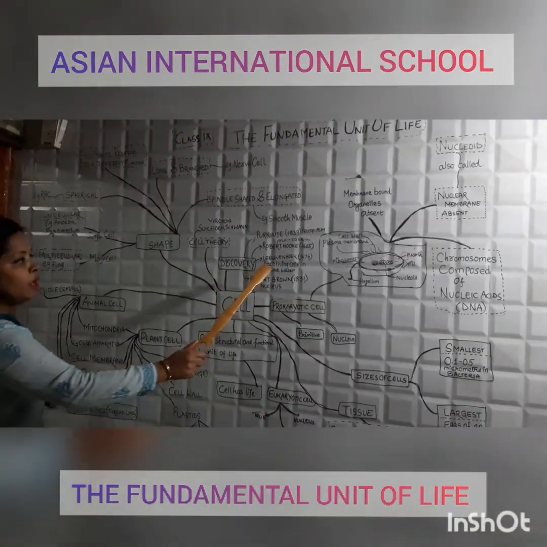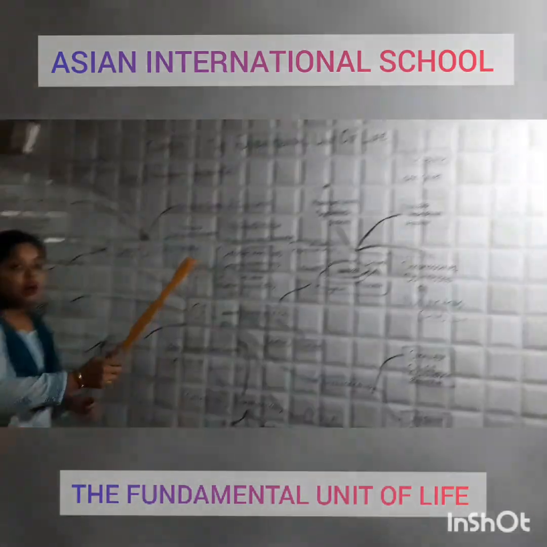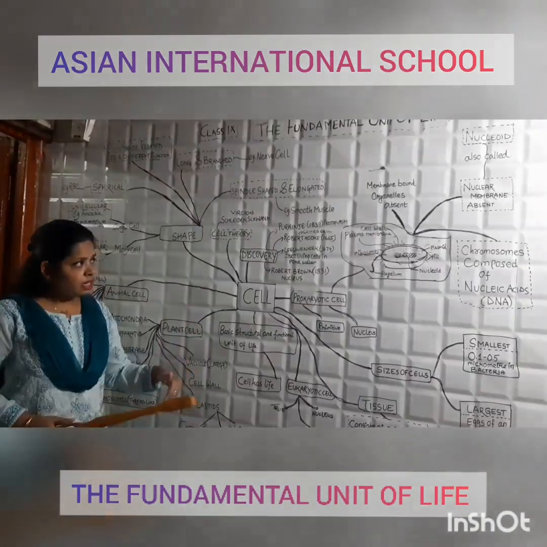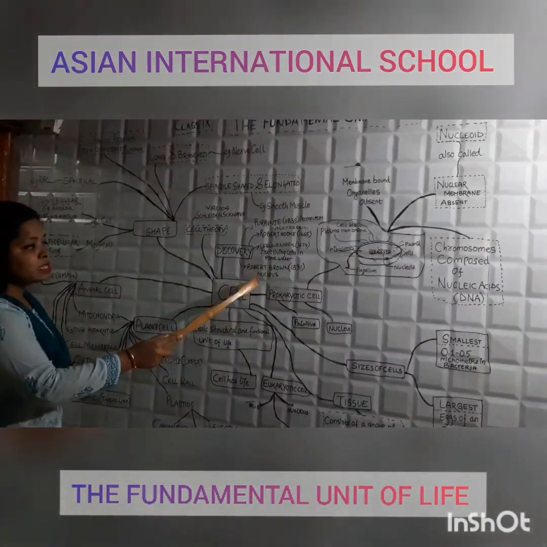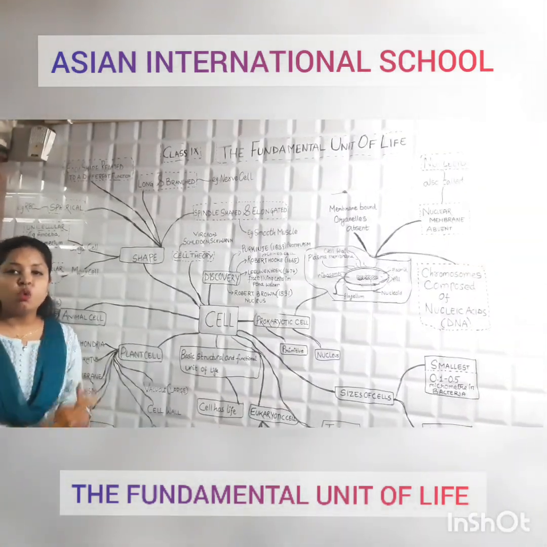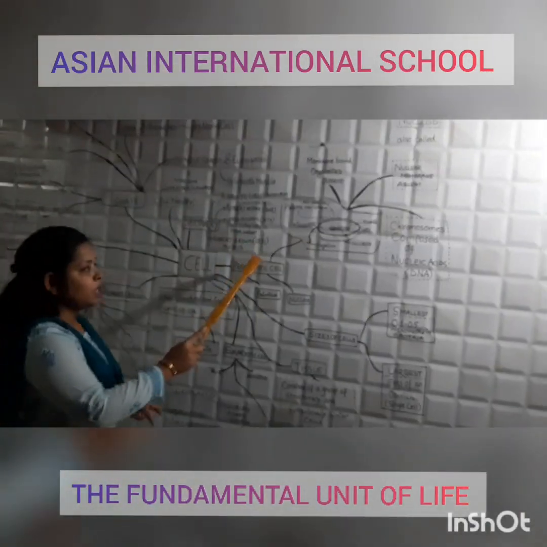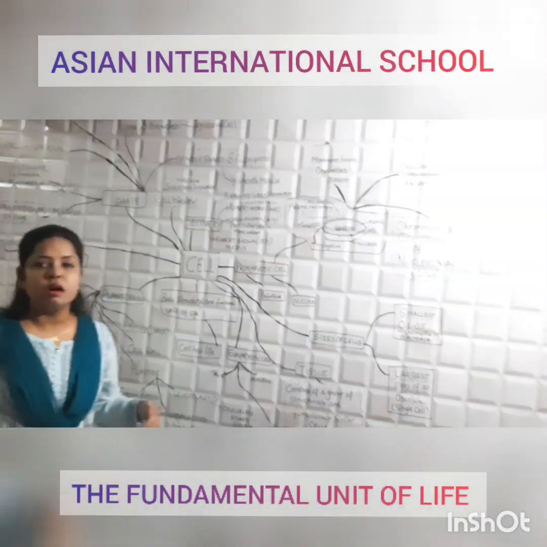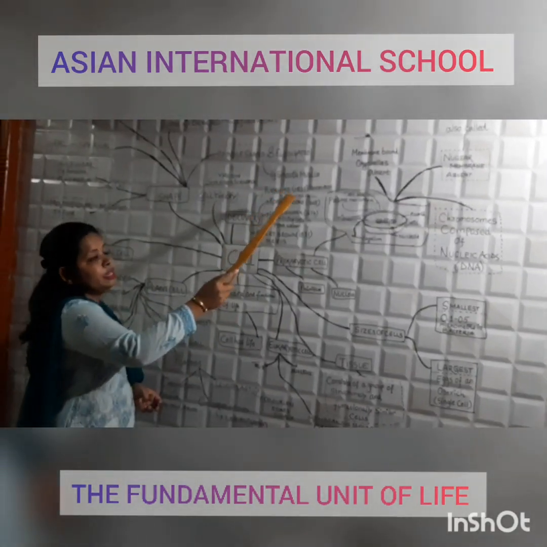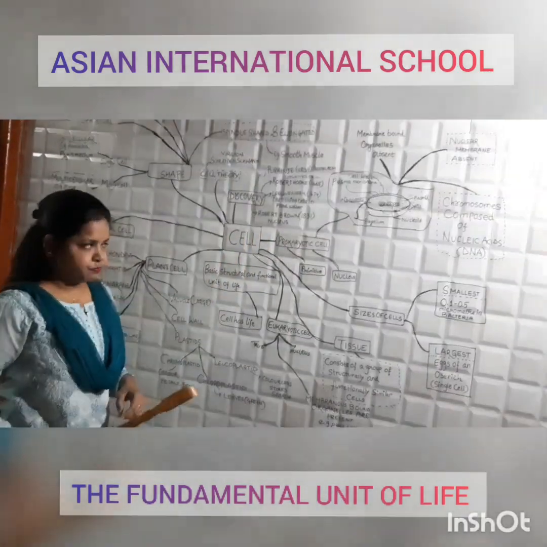Later on, Leeuwenhoek in 1674 observed a free-living cell in pond water. Then Robert Brown discovered the nucleus in the year 1831. So who discovered the nucleus? Robert Brown, in the year 1831. Later on, Purkinje in the year 1839 discovered protoplasm.